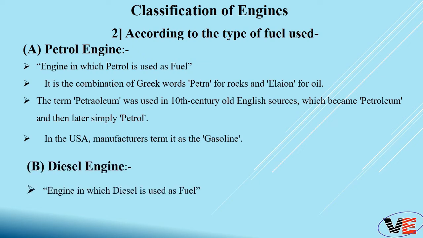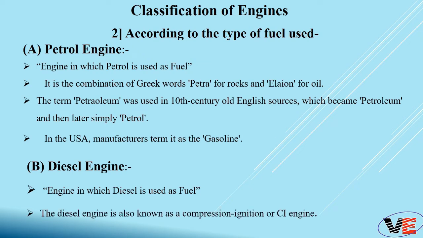So the engine which uses diesel as a fuel is called a diesel engine. Diesel engine is known as a compression ignition or CI engine. It has more efficiency than the petrol engine.